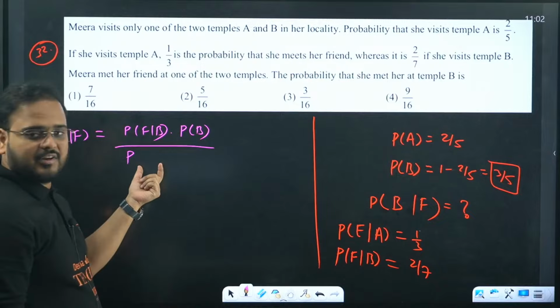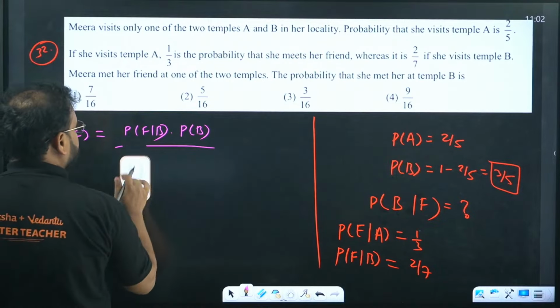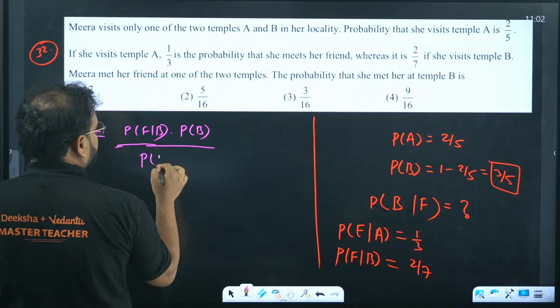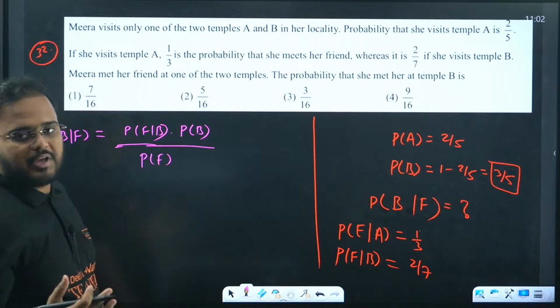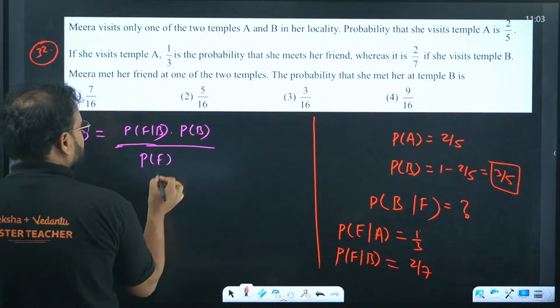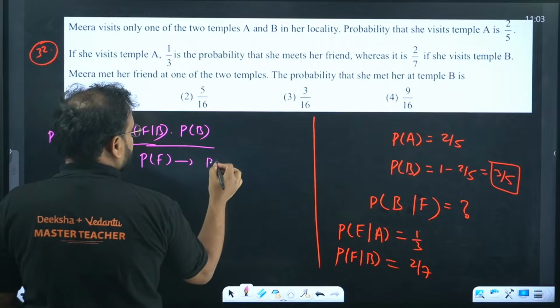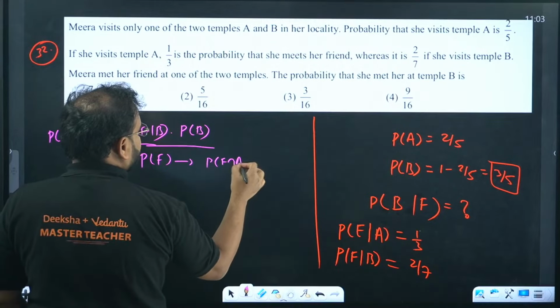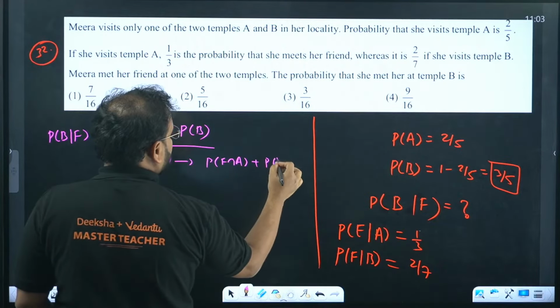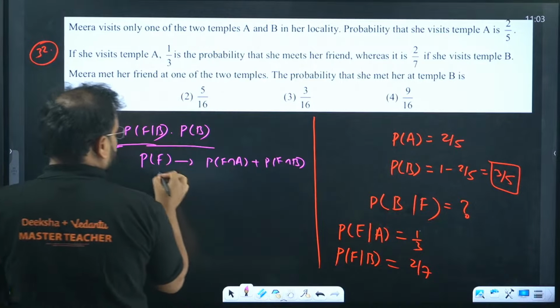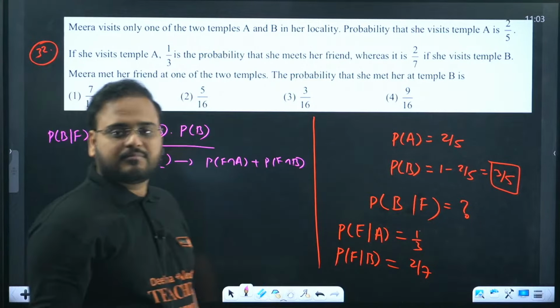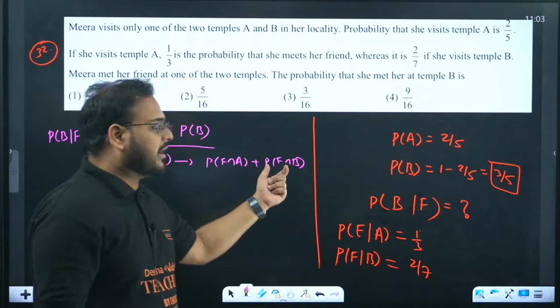P of F, basically meeting the friend, either at A or B. So the friend at temple A or the friend at temple B, because P of F represents the total probability of meeting the friend, either at A or at B.